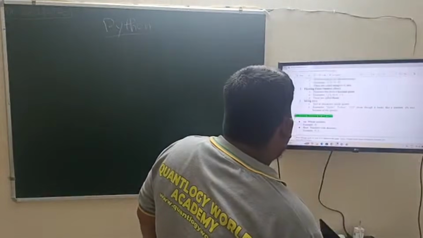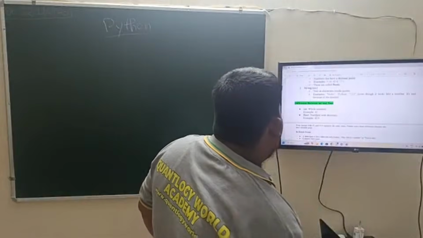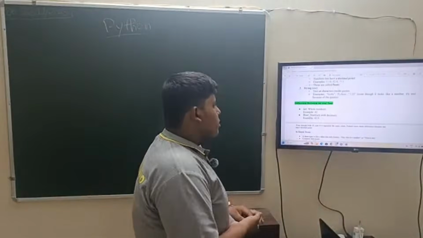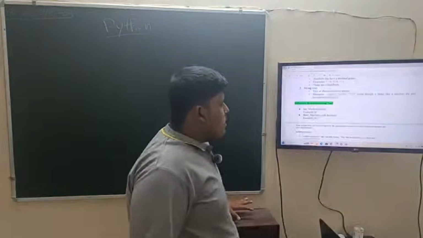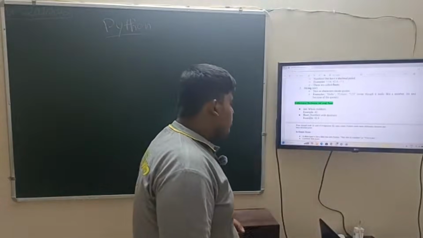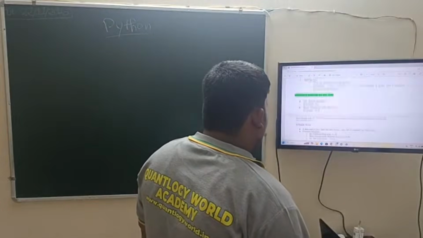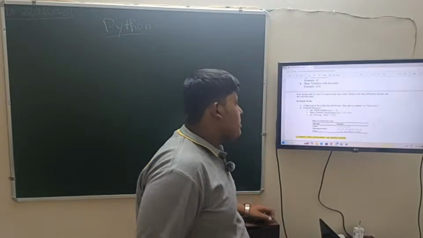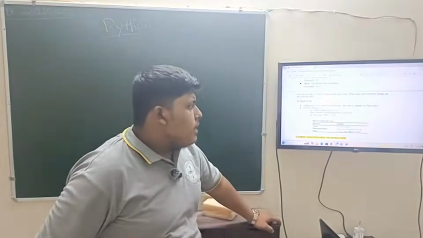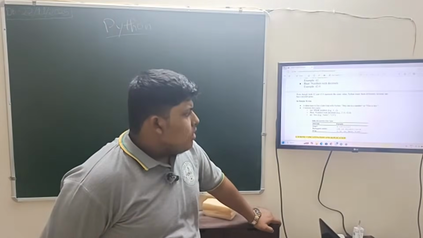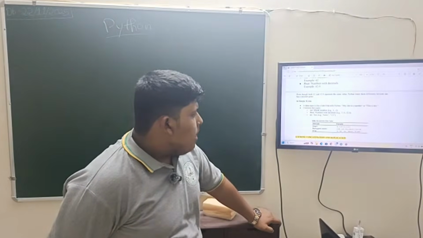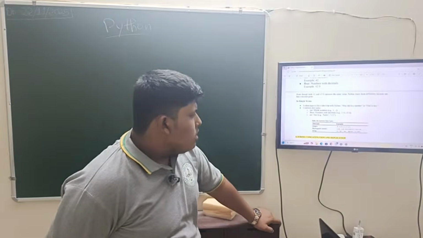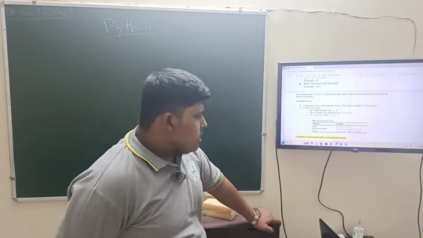Next is the difference between int and float. Int means whole numbers, example 42. Float is numbers with decimals, example 42.0. In simple terms, a data type is like a label that tells Python, here this is a number or this is text. In common data types, int is a whole number, float is a number with decimals, and string is text.